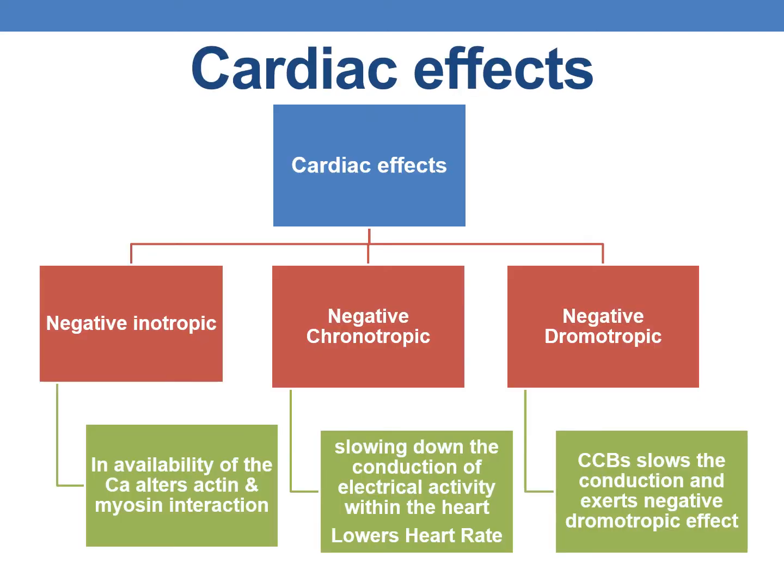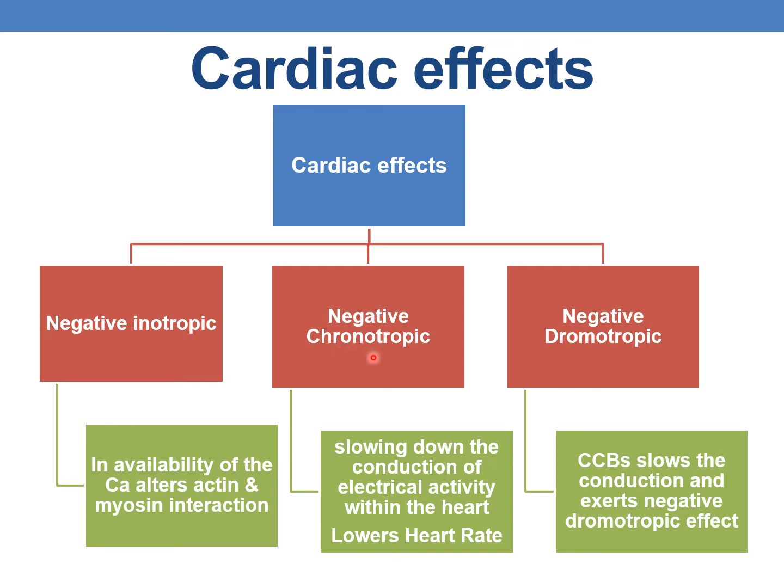As we have discussed, the cardiac effects are negative inotropic, negative chronotropic, and negative dromotropic. The negative inotropic effect, or decrease in contractility, leads to unavailability of calcium, alters the actin and myosin interaction, and prevents the contraction, therefore reducing the contractility.